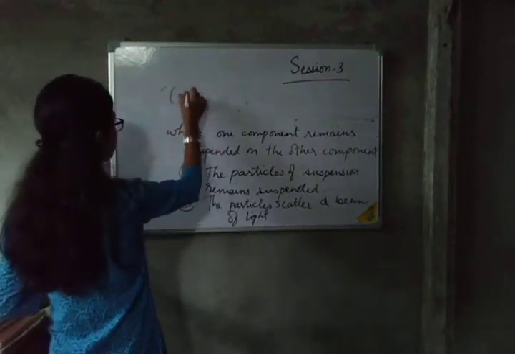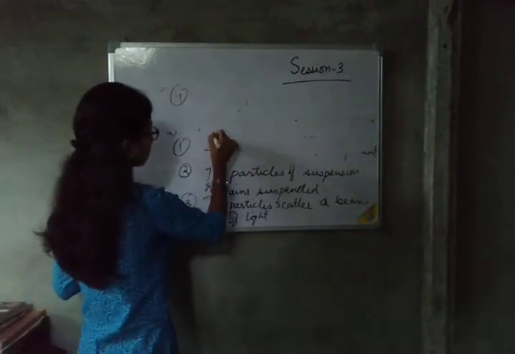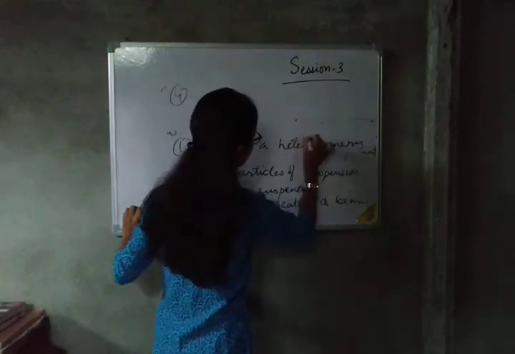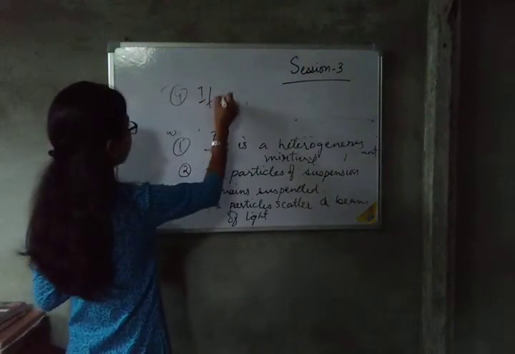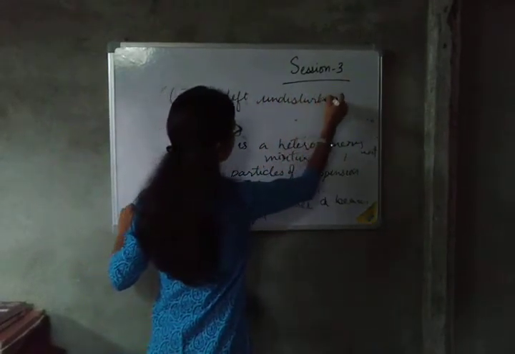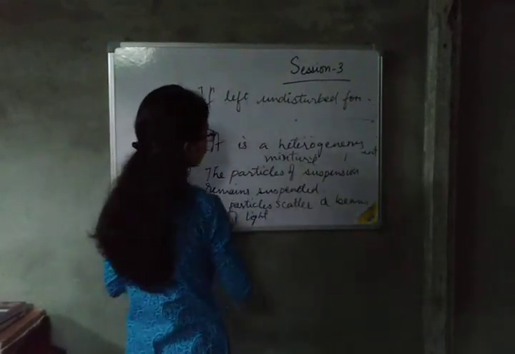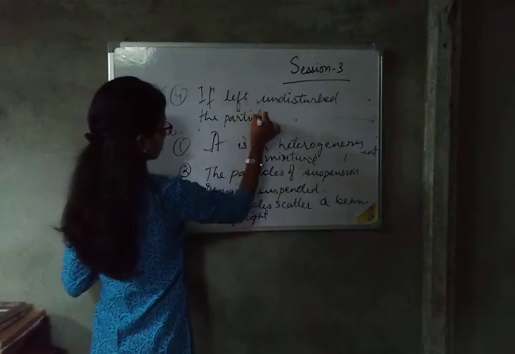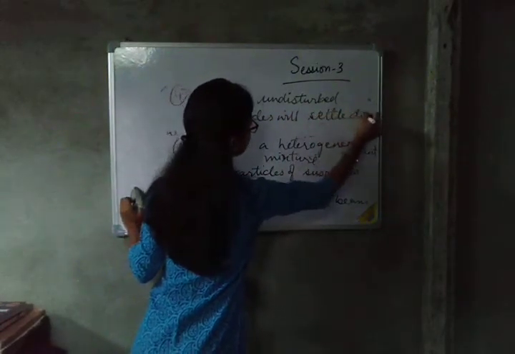So if left undisturbed, the particles will settle down.